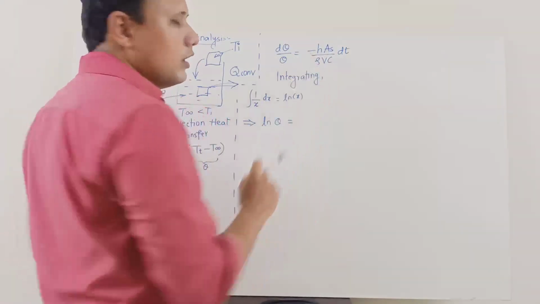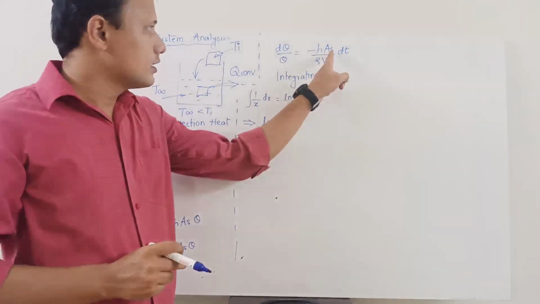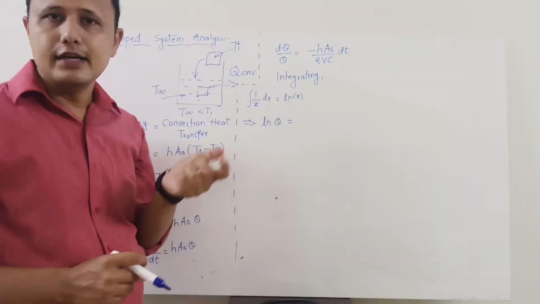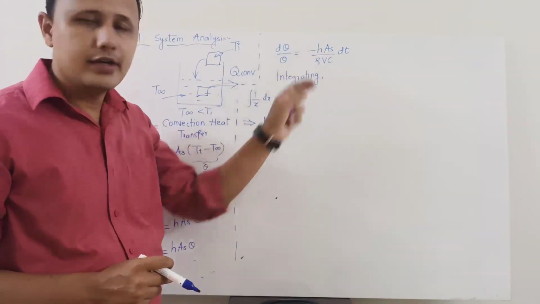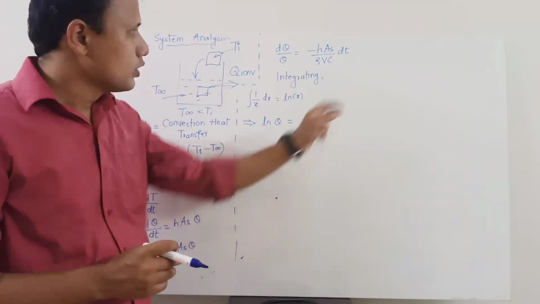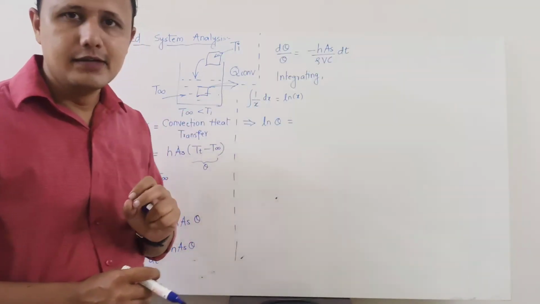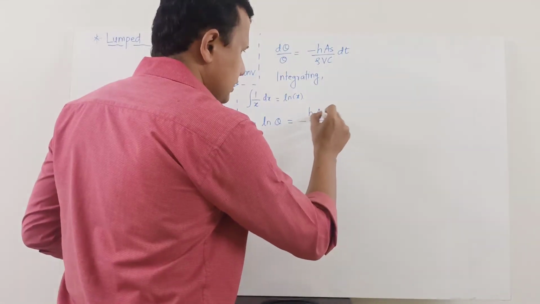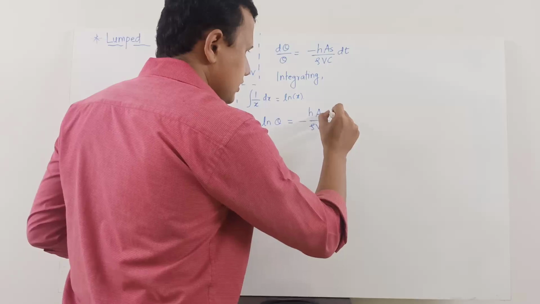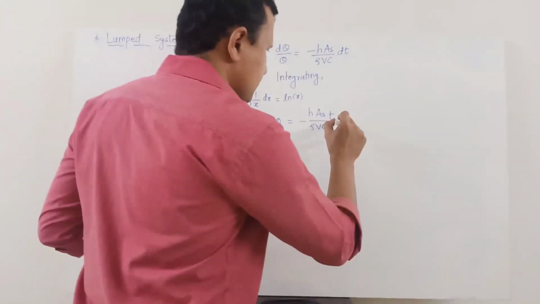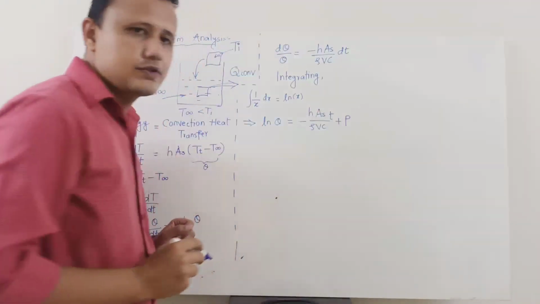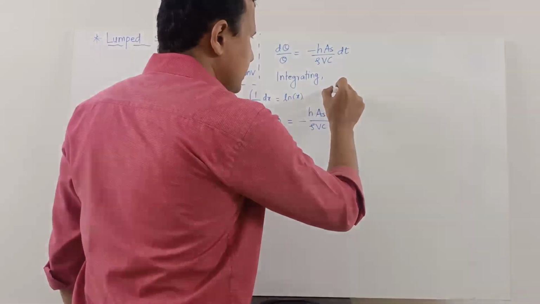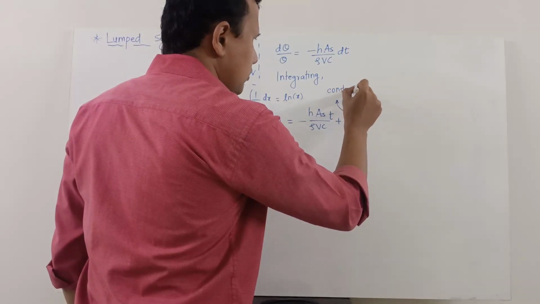On the other hand, remember heat transfer coefficient, surface area of the element, density, volume and specific heat of this solid are not going to change. It is a constant quantity. So they will come out of the integral sign. Only integration of dt will take place. It will be equal to time t. So this will be minus hA upon rho Vc into t plus, let us say, some constant of integration capital P. I will write it here for you. So this will be simply the constant of integration.